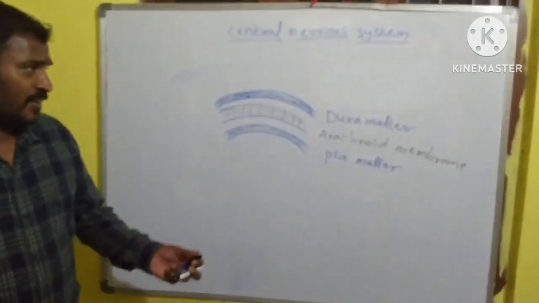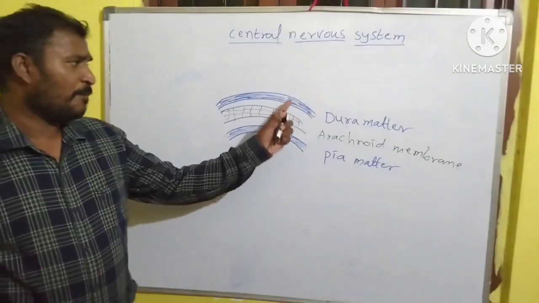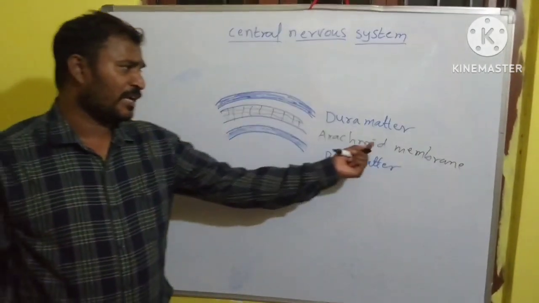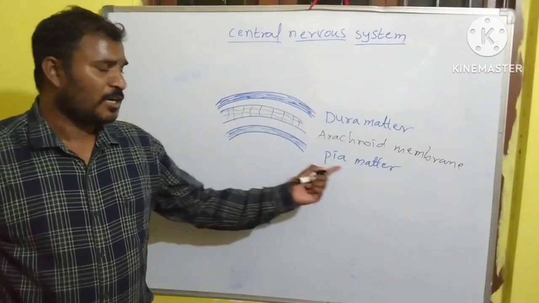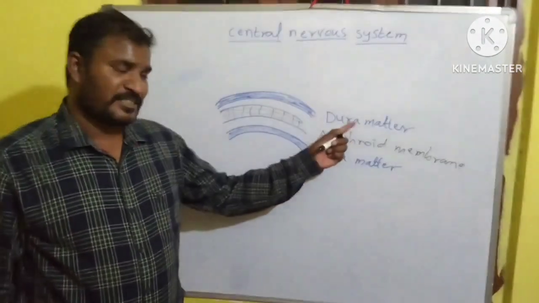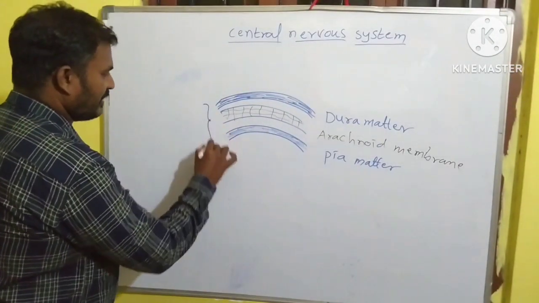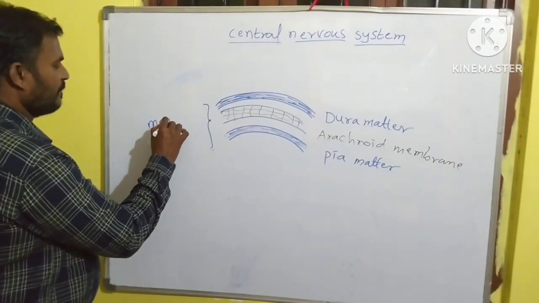Around the brain, there are three layers present. The upper one is called dura mater, the middle one is the web-like layer called arachnoid membrane, and the inner one is called pia mater. These three membranes together are called meninges.